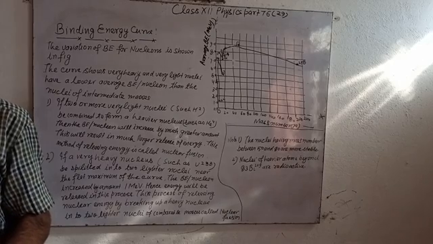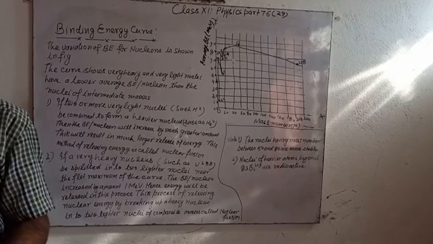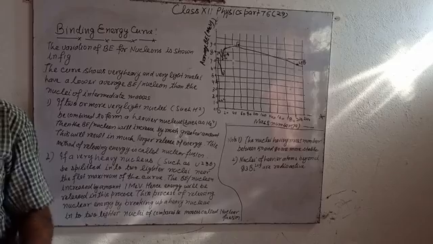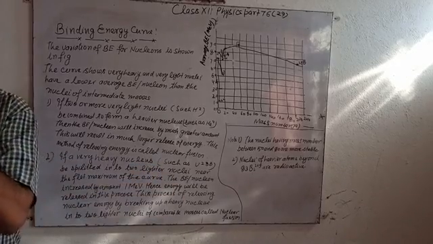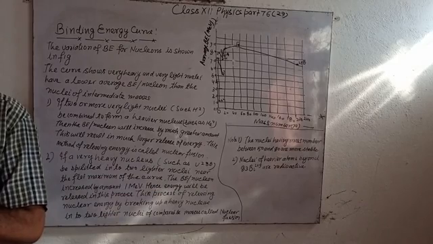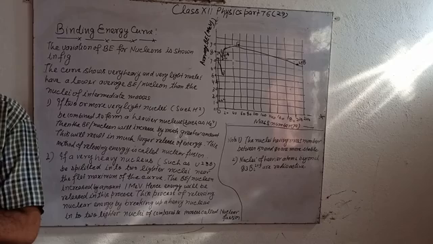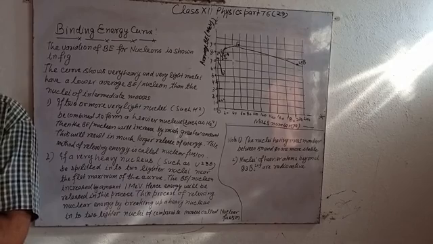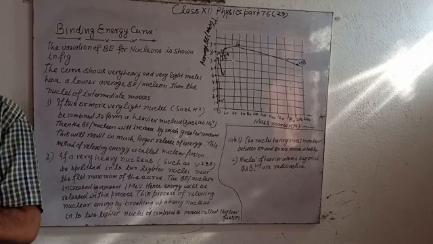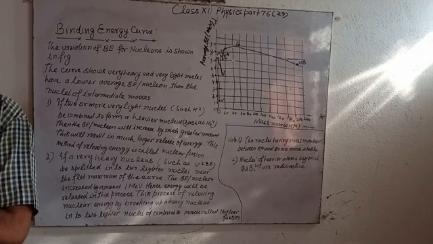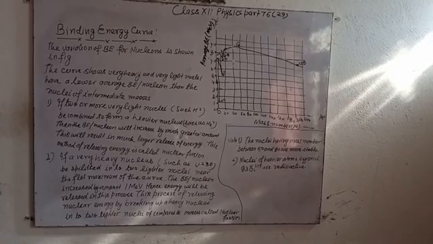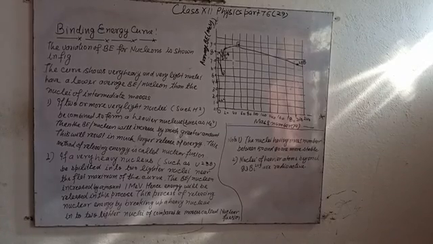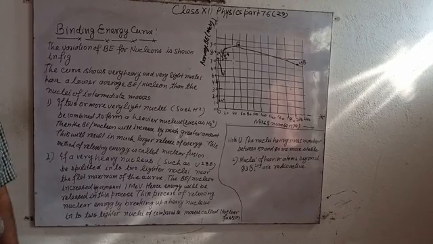So if a very heavy nucleus such as uranium-238 is split into two lighter nuclei near the flat maximum of the curve, the binding energy per nucleon increases by about 1 million electron volt. Hence energy is released in this procedure. This method of releasing energy by breaking up a heavy nucleus into lighter nuclei of comparable masses is called nuclear fission. It is the basis of the nuclear bomb and nuclear reactors.